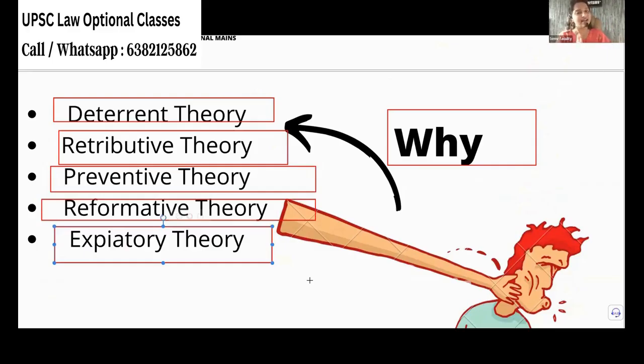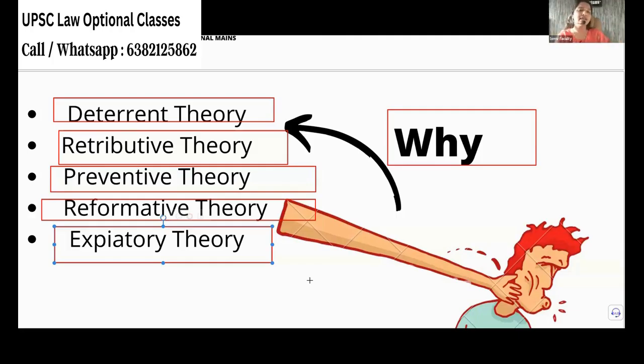So if a question is asked on a theory basis, if a legal question is asked, what you can do is you will give the section, you will give the ingredients, and you will give a conclusion, case laws, and all, you can fill it up. But when the question comes on theory, that is legal philosophy, it becomes a little difficult because you try to put the same line again and again in a different form. So your content will not be clear. We have to be very, very careful when we are dealing with theory.